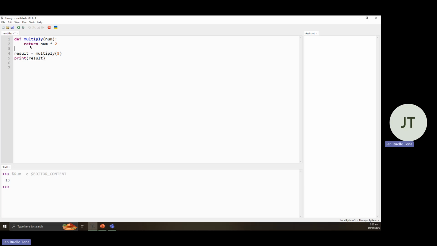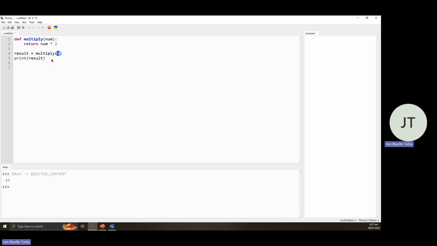So from here, outside the function, we have result is equivalent or assigned to the function multiply 5. So our function is expecting one parameter or argument to be thrown.